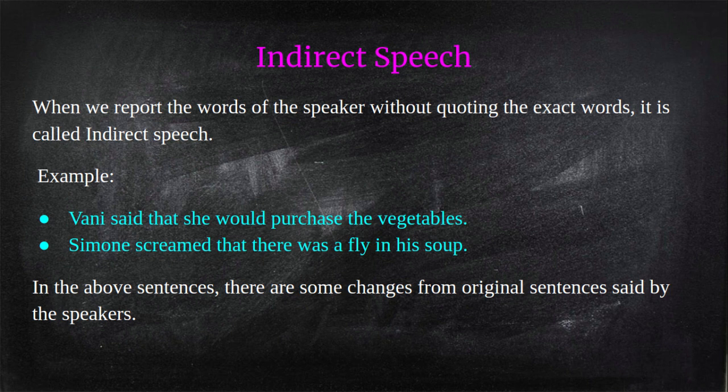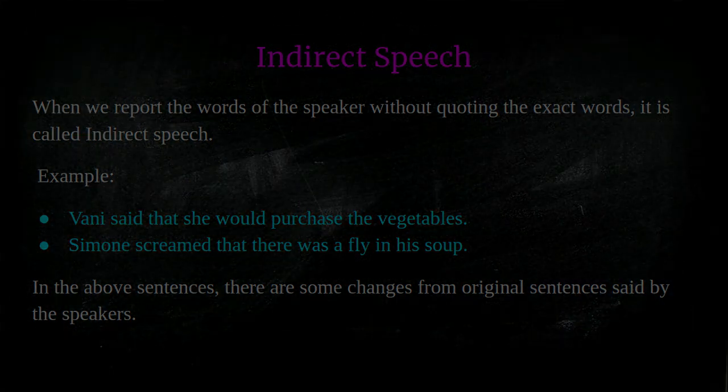Vani said that she would purchase the vegetables. Instead of I, we got she here, and instead of will, we got would. So you can see the sentences are not exact. There are some differences. These are called indirect speech.